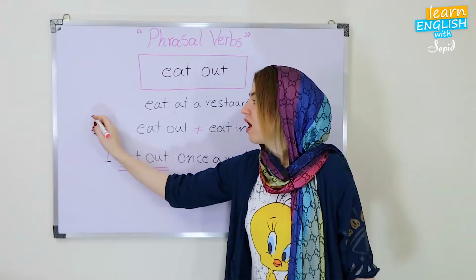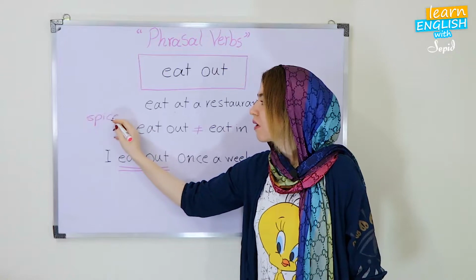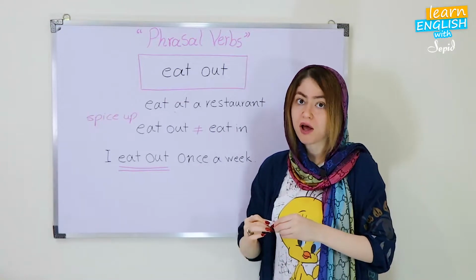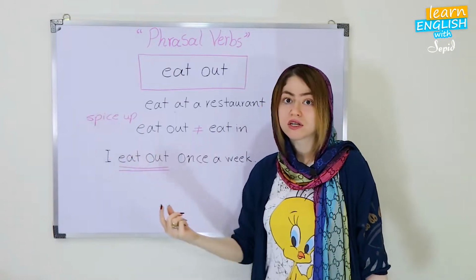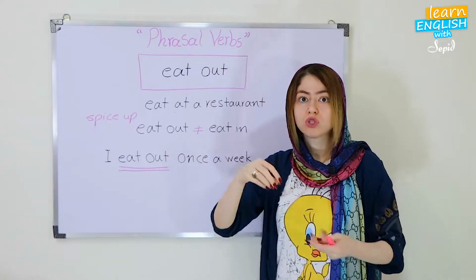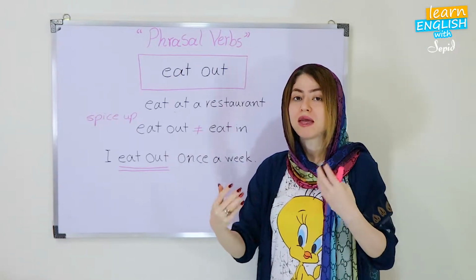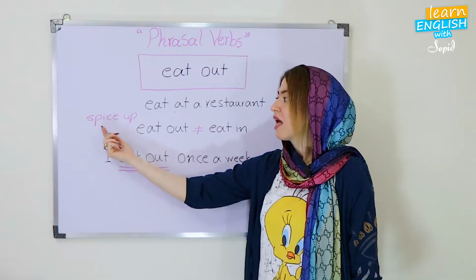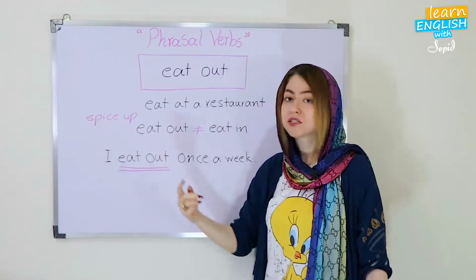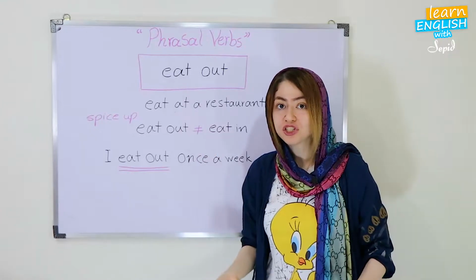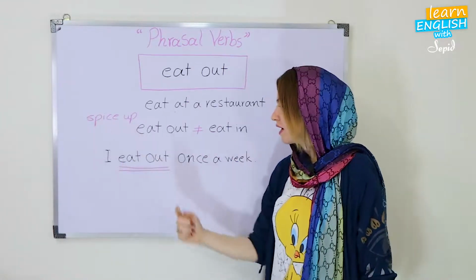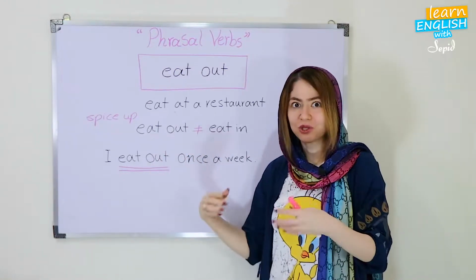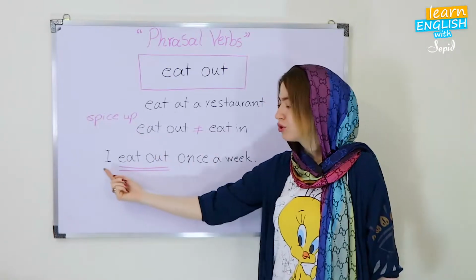So again, spice up is a phrasal verb. Spice up, okay? So, you know the meaning of spice. Spice. These are some powders, okay? The type of powder which we add to the food in order to make that delicious, in order to add flavor to that, okay? We call that spice. However, if we just put up here, it is spice up. It means to make a situation interesting, okay? So spice up. Let's not sway from the subject. Okay, we're just beating around the bush. Let's go to our example.